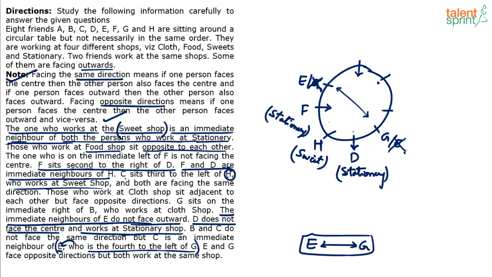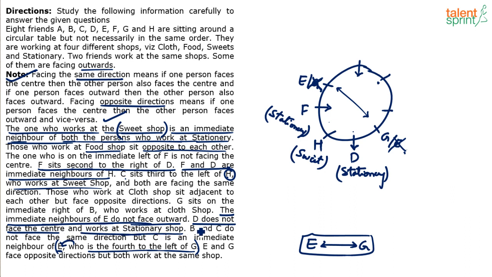You see, the immediate neighbors of E do not face outward. E is fixed now, so both the neighbors of E should face inwards. Whoever comes here will be facing inward. F also is facing inward. Now, if there is any point with respect to F, somebody second to the left of F, third to the right of F, all that can be done because F's position is fixed now. Direction is also fixed now. Right? Anyway, move to the next point.